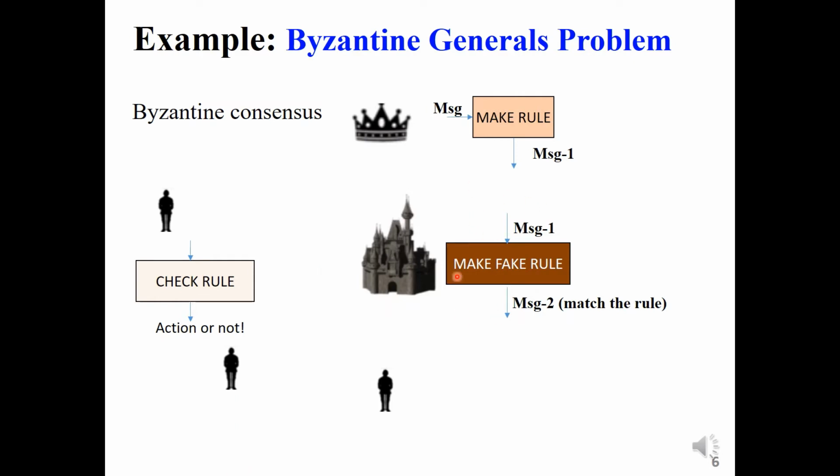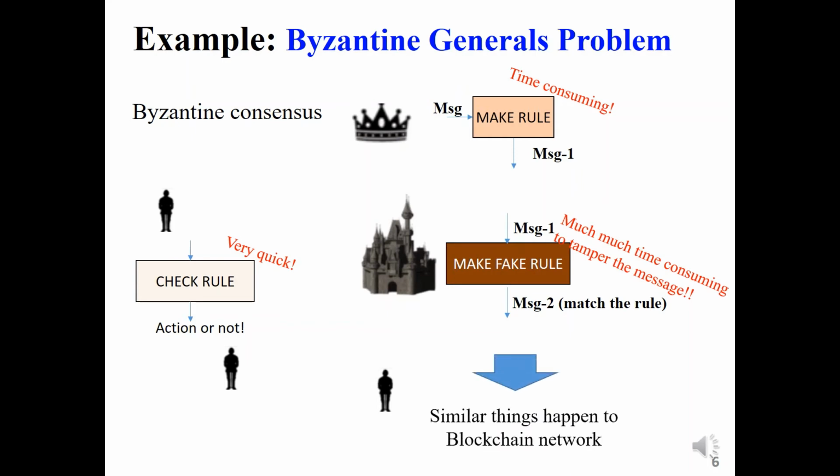So this kind of consensus prevents the enemies from being able to make a fake message in the name of the general here. Making the rule is time consuming, and checking the rule is very quick, but making a fake rule will need much more time. Yeah, that's the requirement. And similar to this kind of problem, the blockchain network needs a consensus that works similarly.